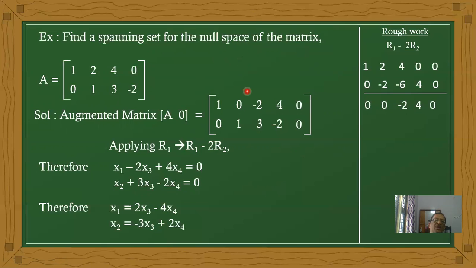Therefore I am first calculating the augmented matrix, that is [A | 0]. What is the given matrix? 1, 2, 4, 0, 0; 0, 1, 3, -2, 0. Here the last column is 0, 0.